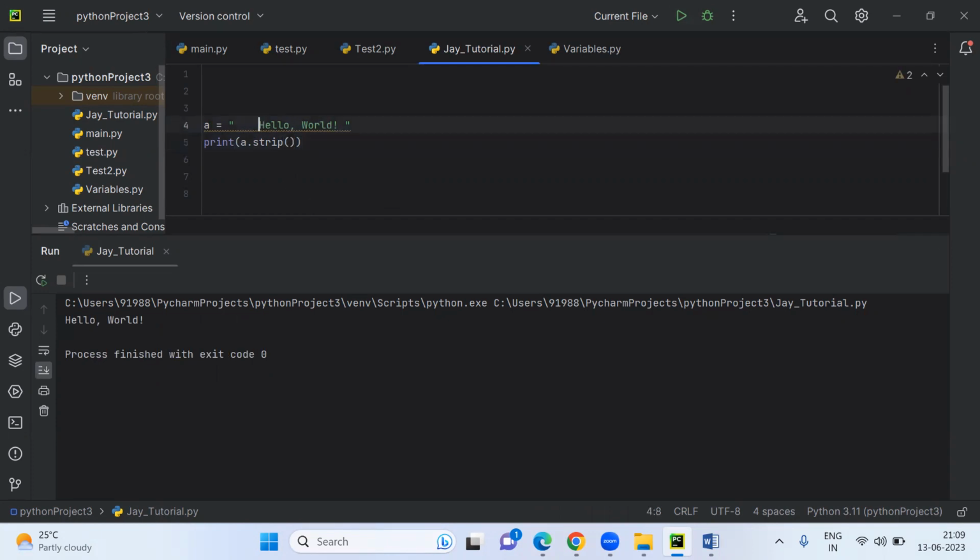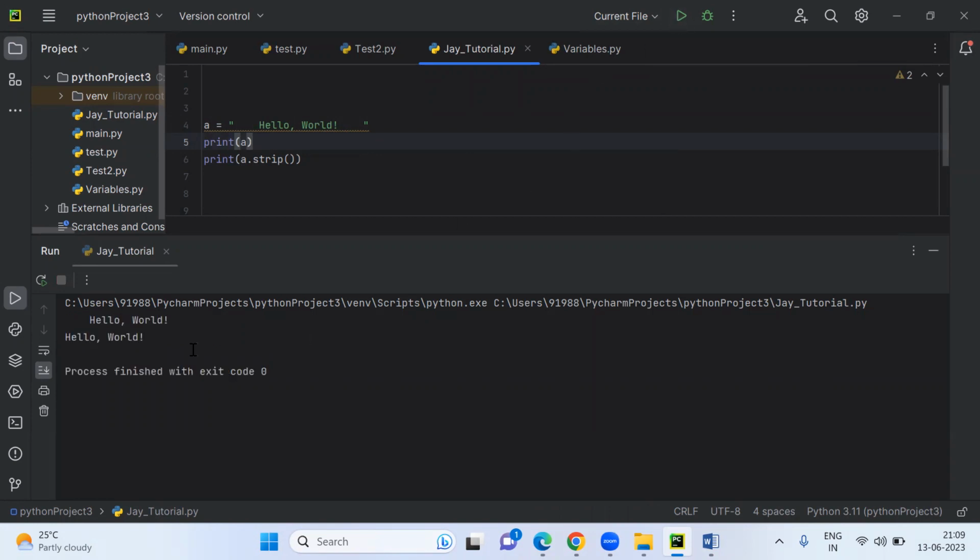Now let me add more space, and print a, to see the difference between a and a dot strip. Now you run, and you are getting the value with the extra space here. And when you are printing a dot strip, it is giving you a properly trimmed string.